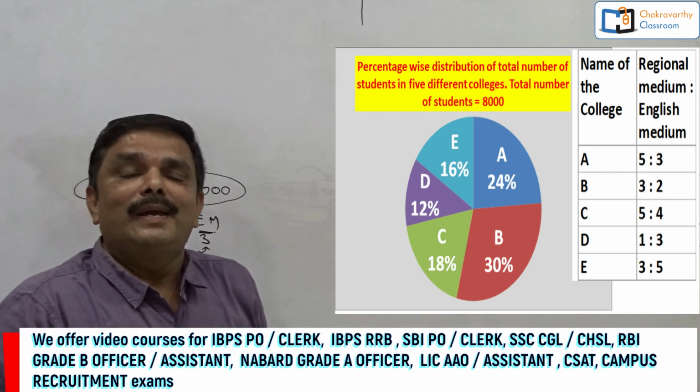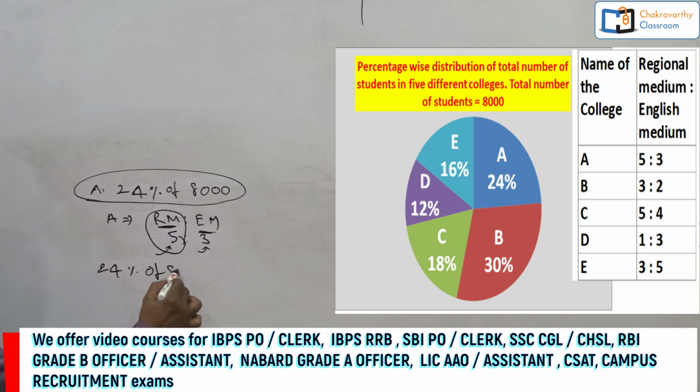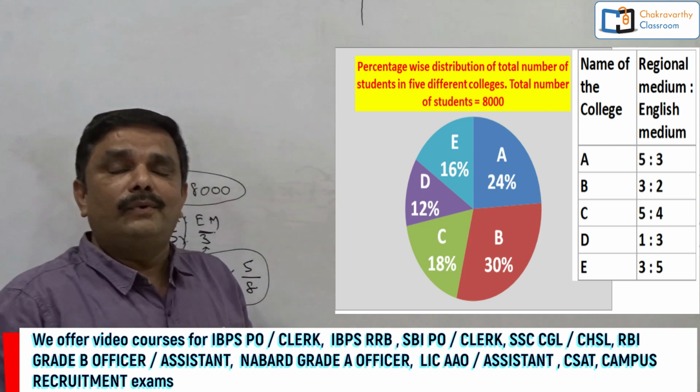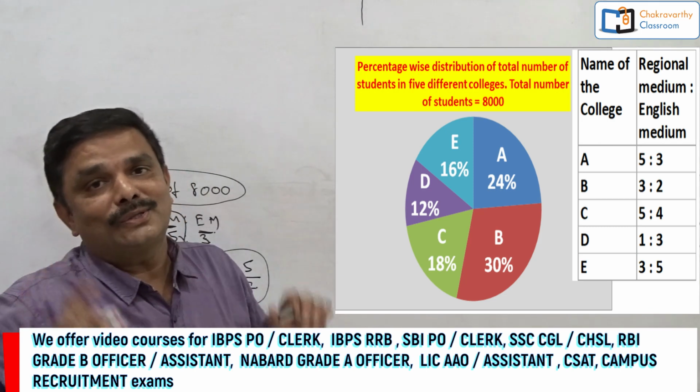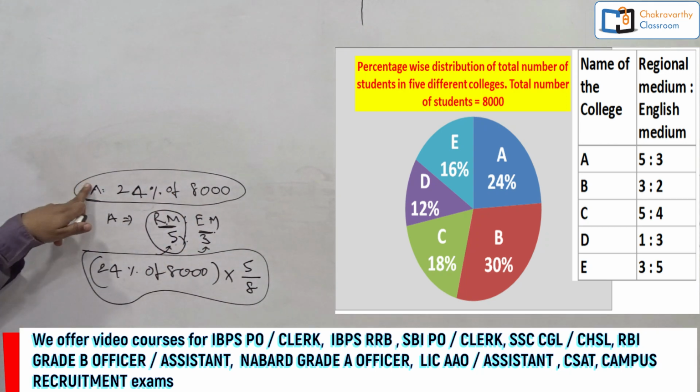That's all. If they ask you how many students are there in college A from regional medium, you must say that number equals 24% of 8,000 into regional medium is 5 parts out of 5 plus 3, 8 parts. That's it. Okay, of course, you need not do this much comprehensive way while solving the question. You must go by the shortcut. I'll give you very good shortcuts for you in this class.